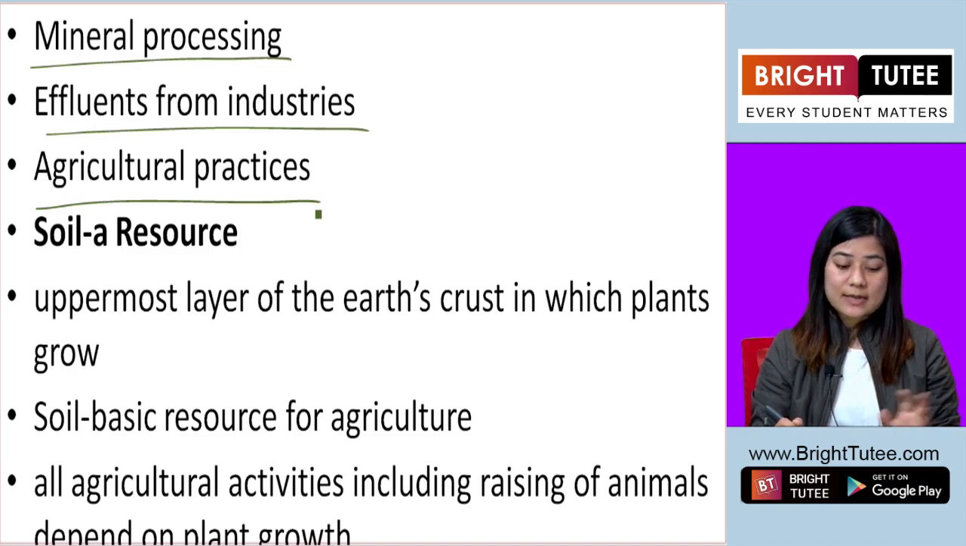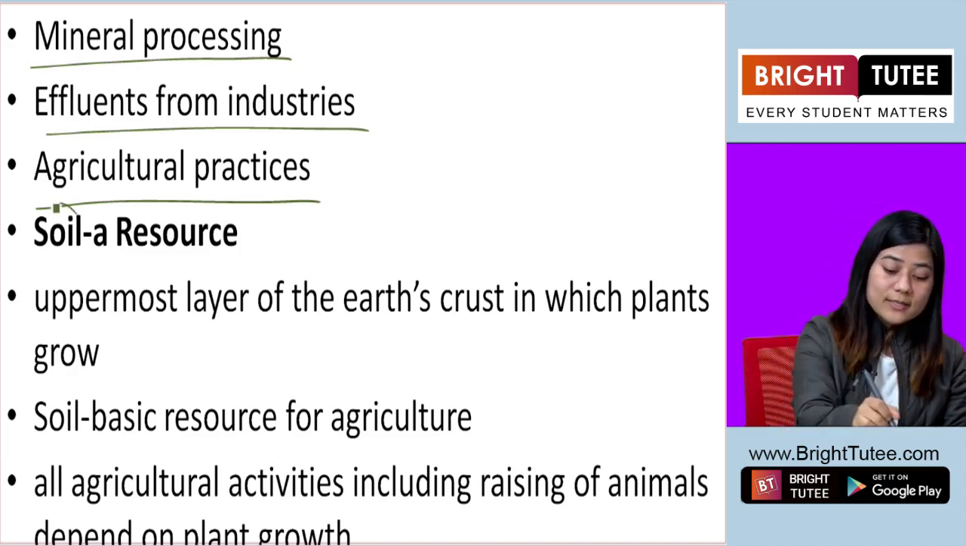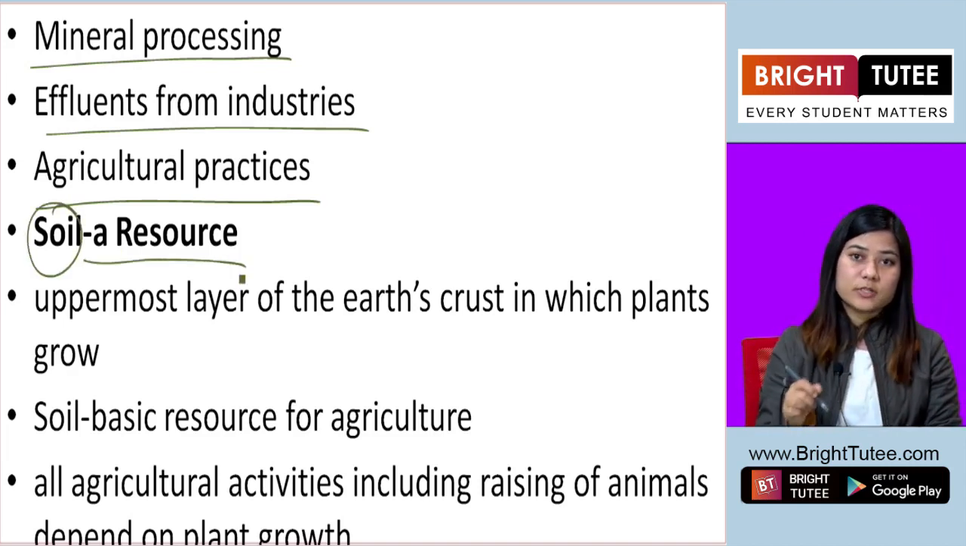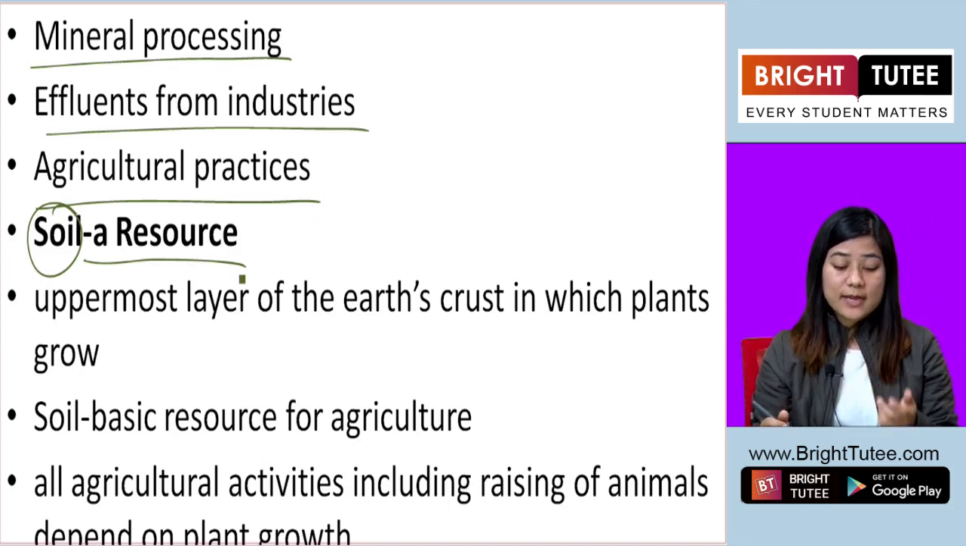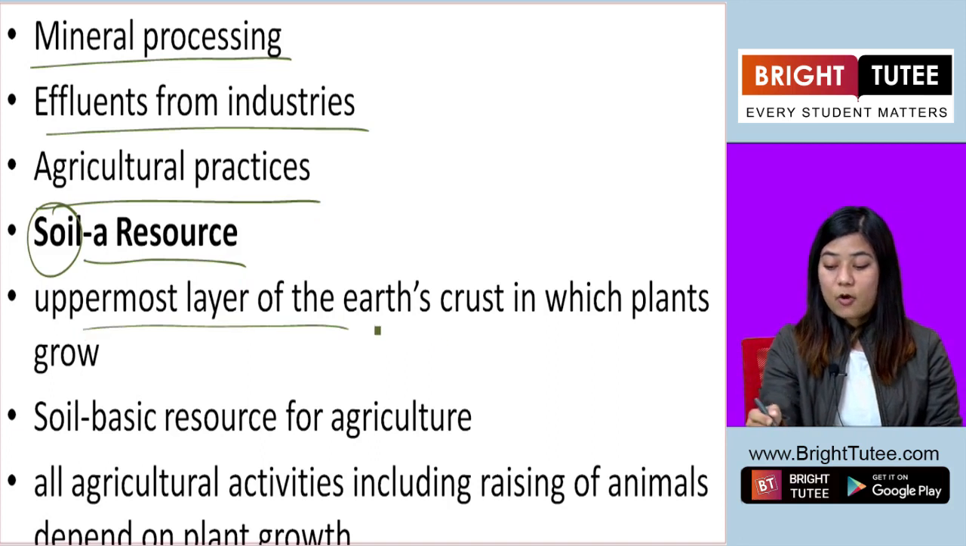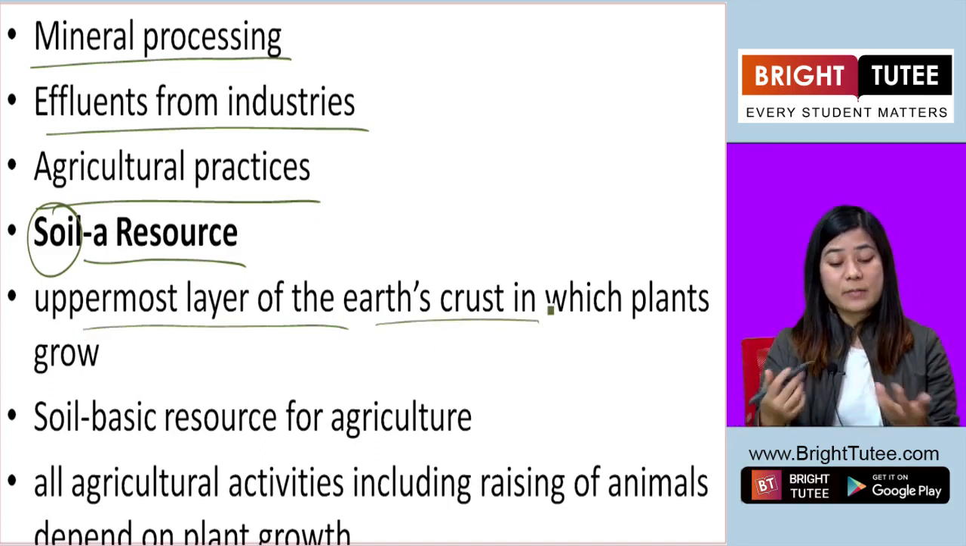Now that was land as a source. Now we look at soil as another source. So soil is on the land, right? The soil is the uppermost layer of earth's crust in which plants grow.